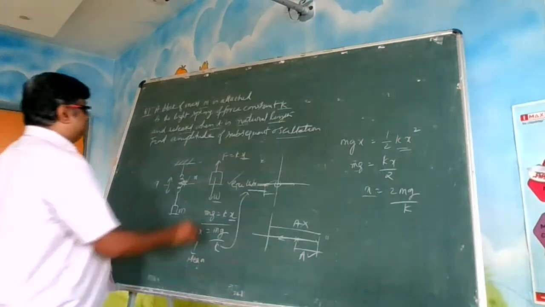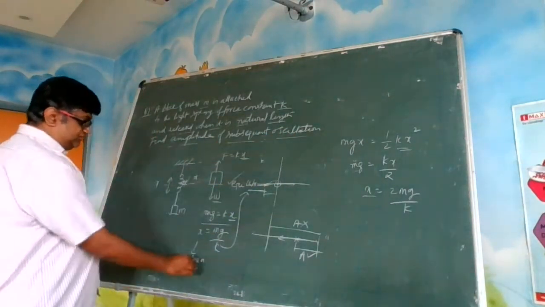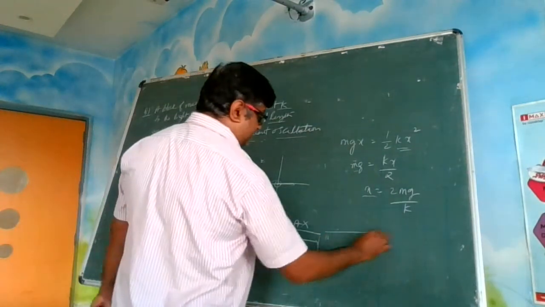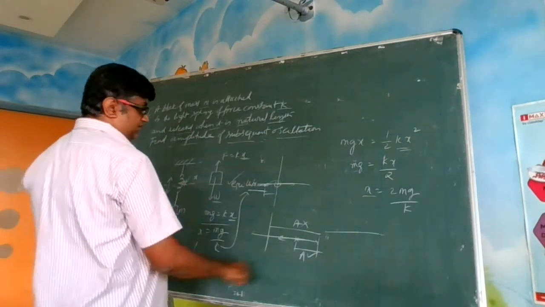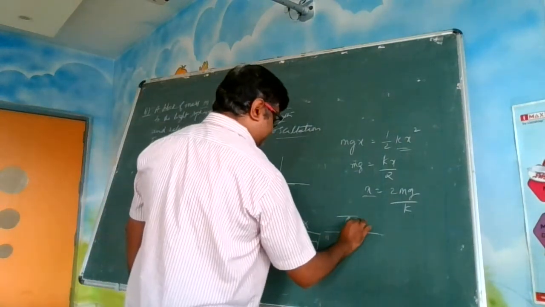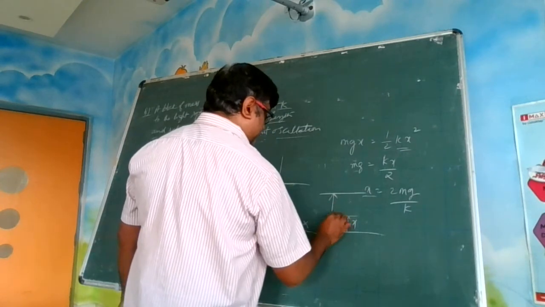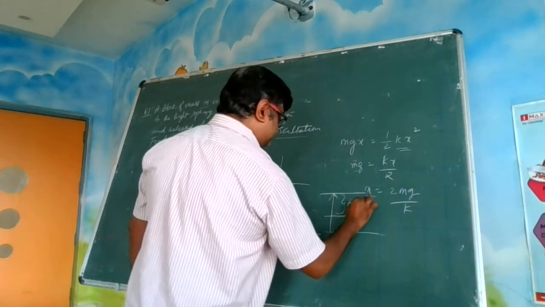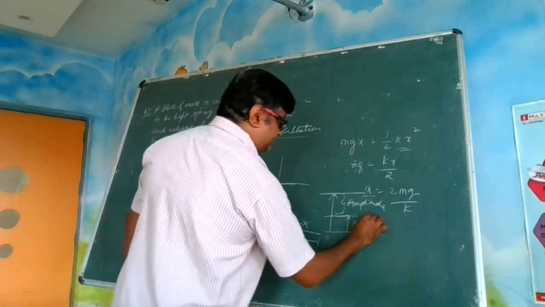So the question is asking what is the amplitude of subsequent oscillations. So this has to be measured from the mean. Okay, let me try to draw an exaggerated figure. This is the 0 line, the center line. So this is your x, and this can potentially be your maximum amplitude. This is equilibrium.